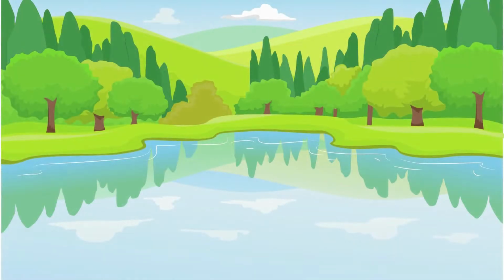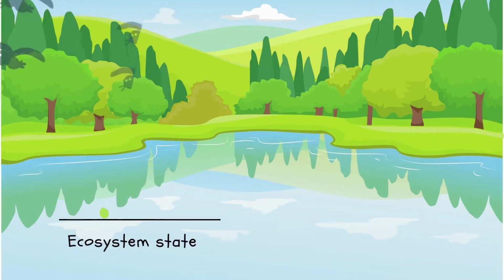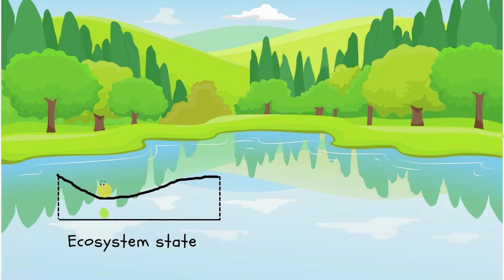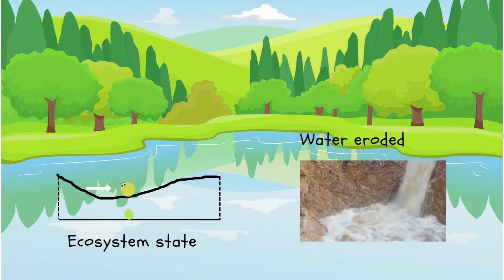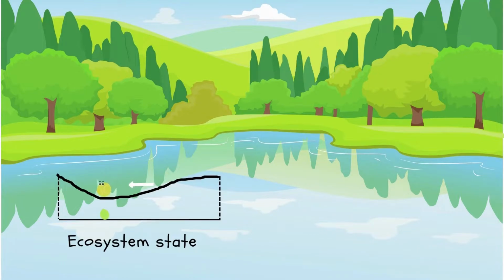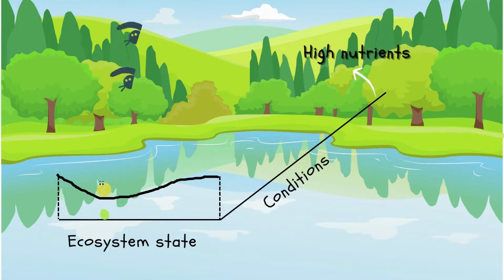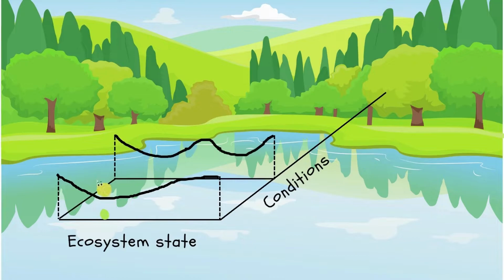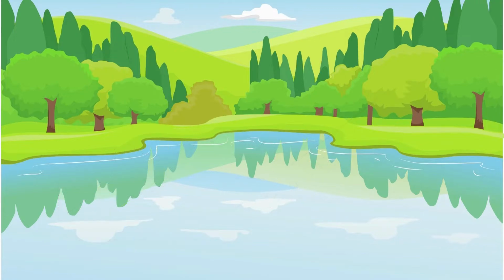Picture yourself in a lake ecosystem. This ecosystem is in a certain state, characterized by clear water conditions. This ecosystem is stable, meaning that if we introduce a disturbance, the ecosystem will go back to the initial condition. If environmental conditions change, for example with increased nutrient content, this may change how the ecosystem responds to disturbance, introducing the possibility of a second steady state. In this example, the second stable state is a turbid lake with high algae biomass.